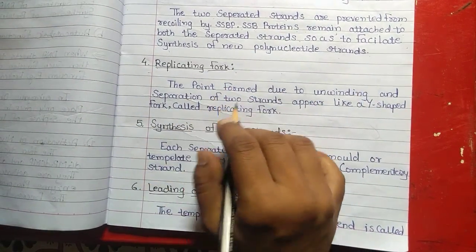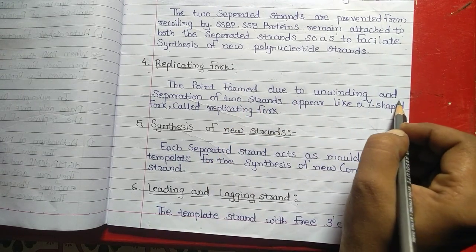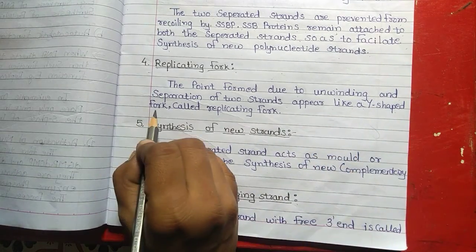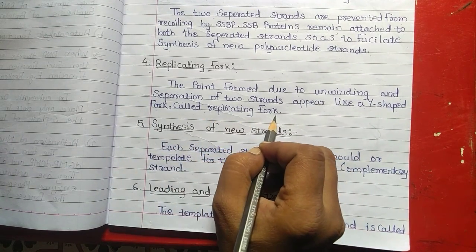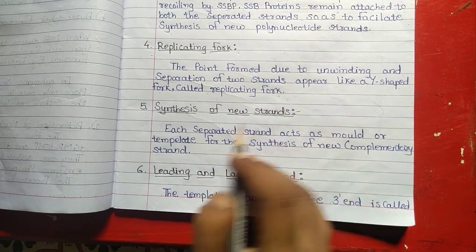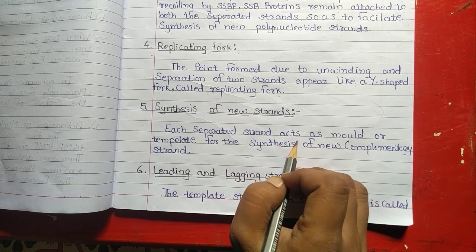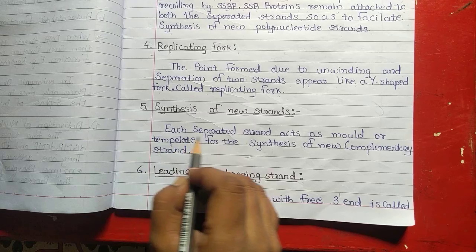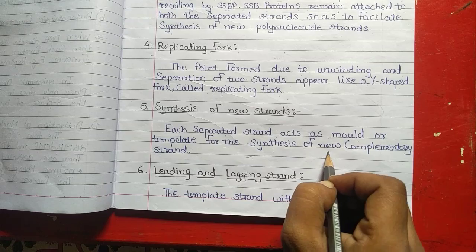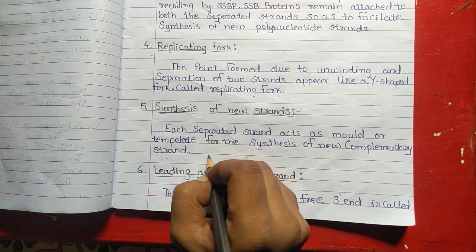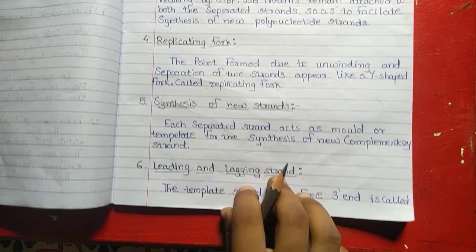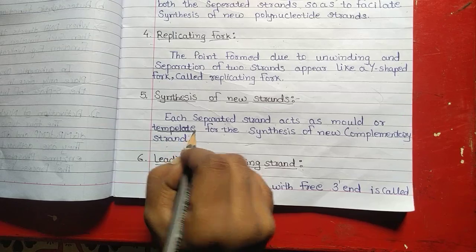The point formed due to unwinding and separation of the two strands appears like a Y-shaped fork, called the replicating fork. After this, synthesis of the new DNA strand takes place. Each separated strand acts as a mold or template for the synthesis of a new complementary strand.